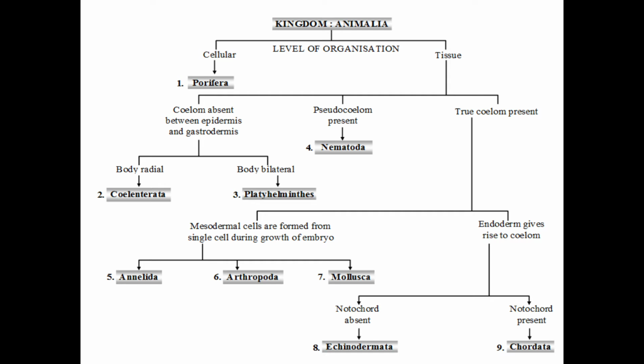And the animals which possess bilateral symmetry are again categorized according to some other features, that is Protostomia and Deuterostomia, that we will see shortly. What is Protostomia or what is Deuterostomia, etc.